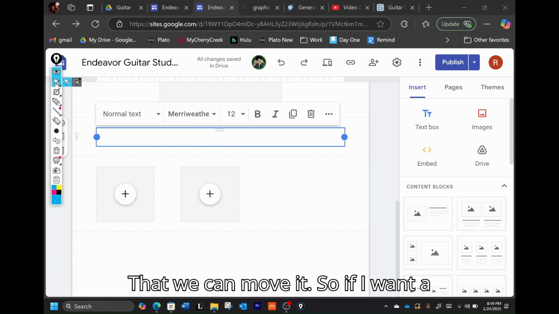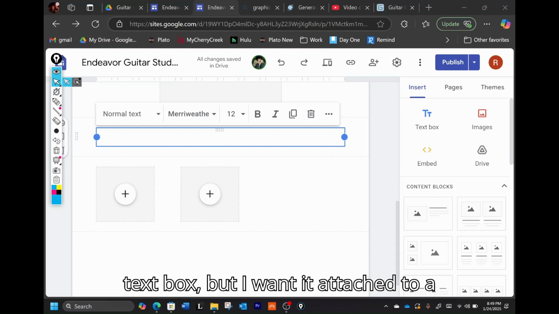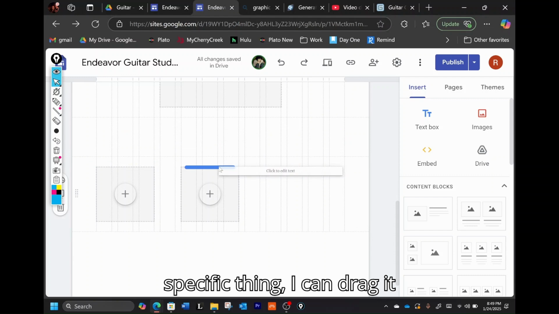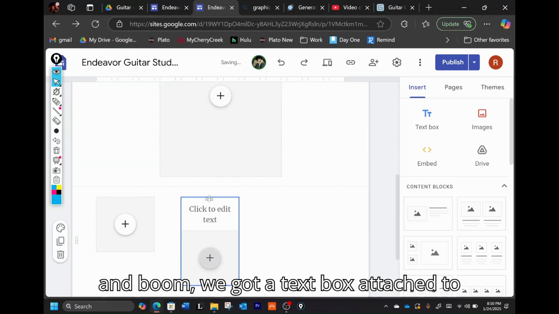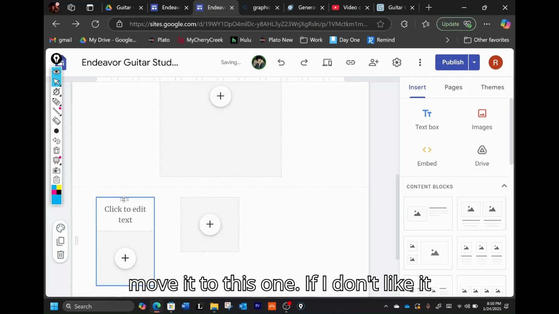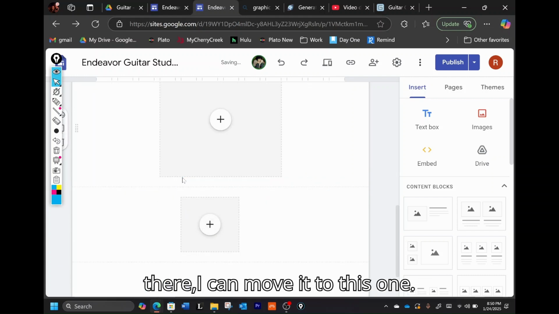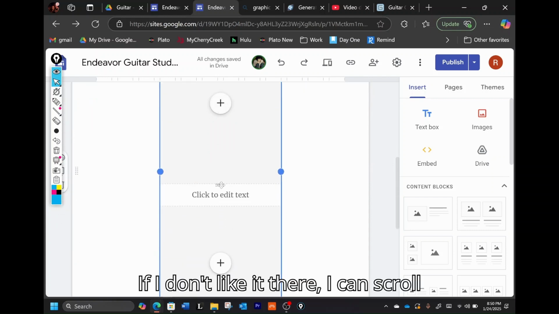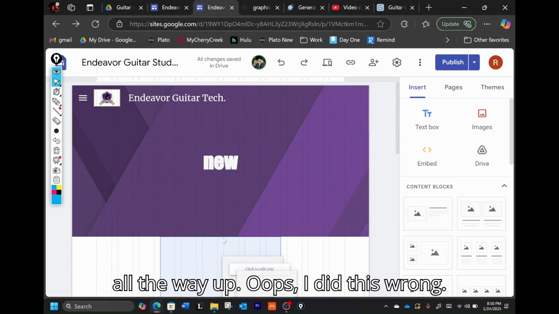That we can move it. So if I want a text box, but I want it attached to a specific thing, I can drag it and boom, we got a text box attached to this. If I don't like it there, I can move it to this one. If I don't like it there, I can move it to this one. If I don't like it there, I can scroll all the way up.